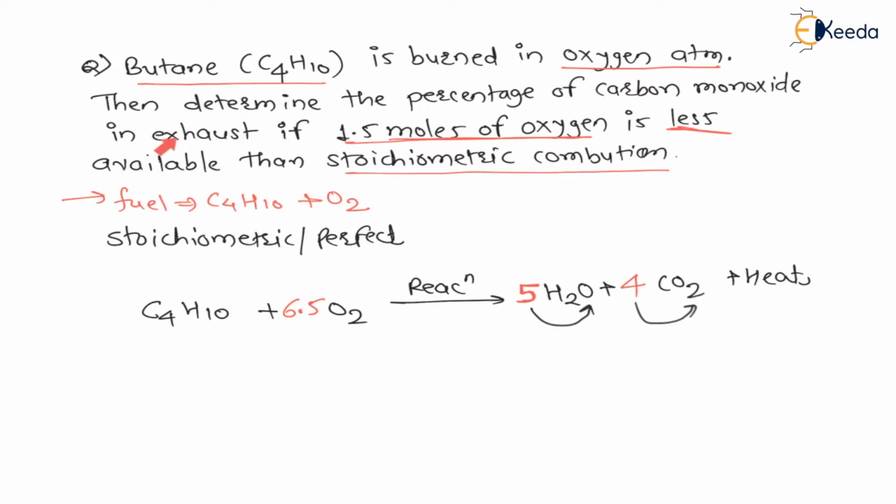And what they are saying: in exhaust determine the percentage of carbon monoxide, that is CO, in exhaust if 1.5 moles of oxygen is less available than stoichiometric combustion. Now for stoichiometric combustion 6.5 moles of oxygen are required, and they are saying 1.5 moles are less available, means 6.5 minus 1.5 means 5 moles of O2 are available for the combustion, right? Now here total 5 moles of oxygen are available.